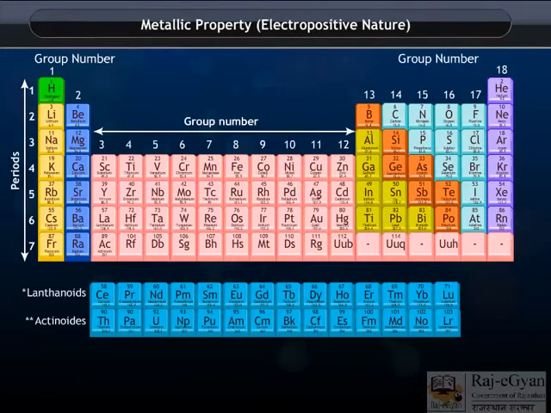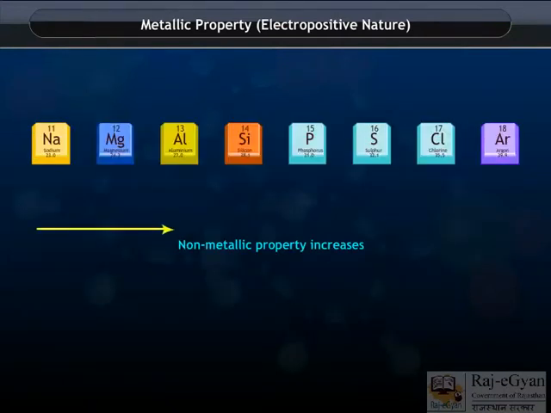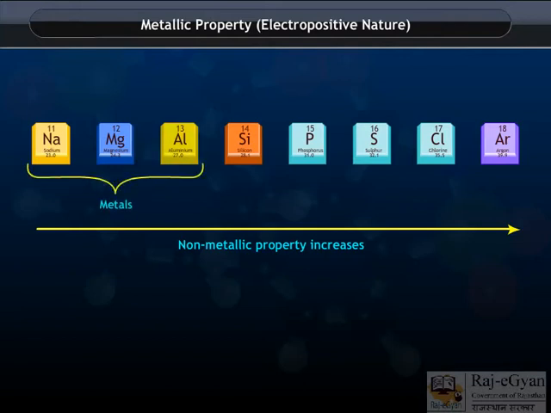Metallic property, electropositive nature. In a period, the metallic property of the elements decreases from left to the right. For example, third period: sodium, magnesium, aluminium are metals. Silicon is metalloid and phosphorus, sulfur, chlorine, argon are nonmetals.